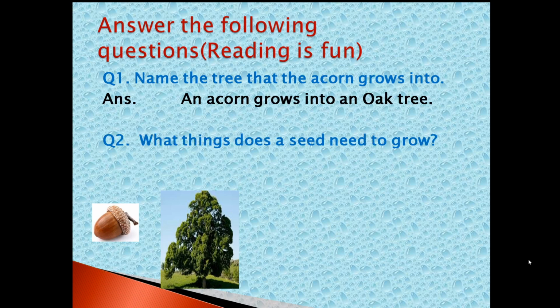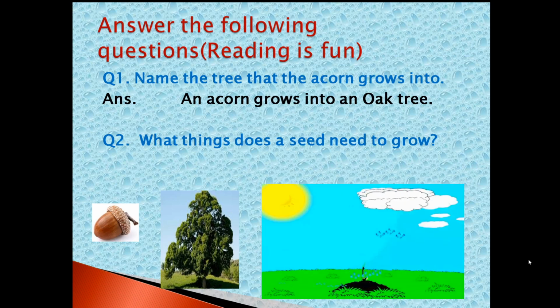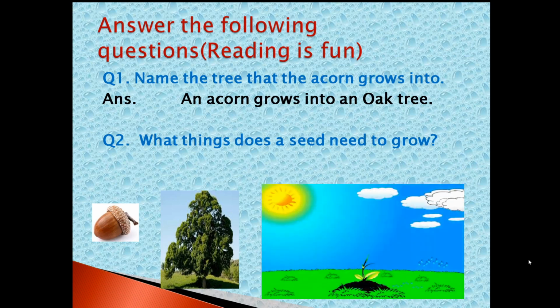Now, the second question. What things does a seed need to grow? You just observe the picture. So what are the things? Water, soil, sunlight and the air, isn't it?